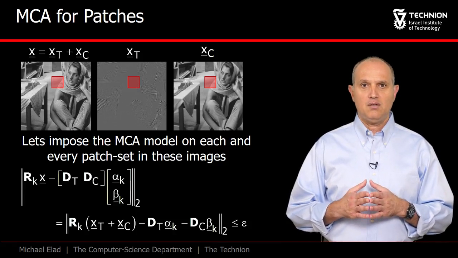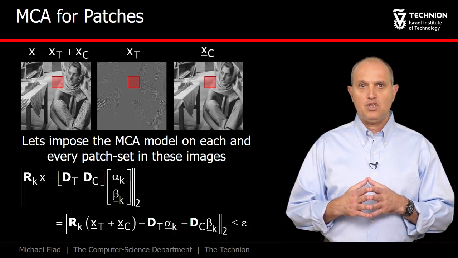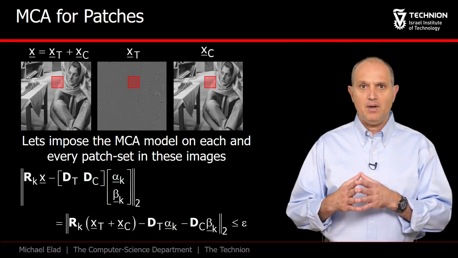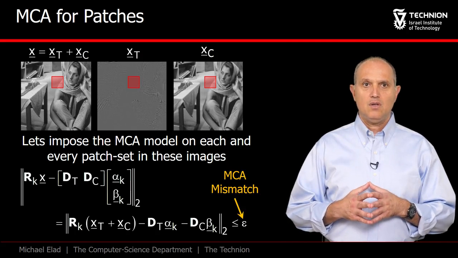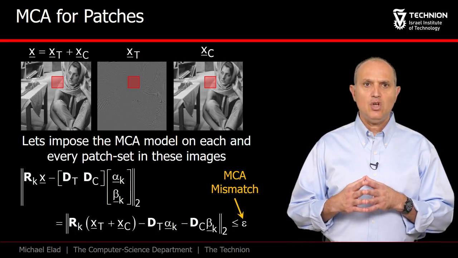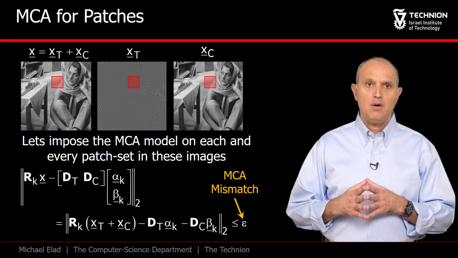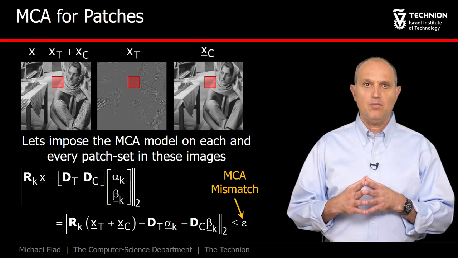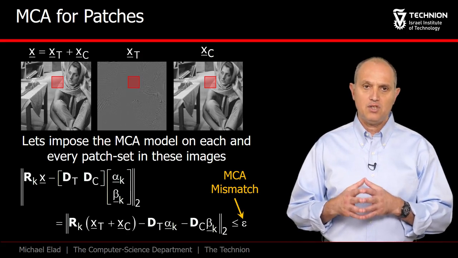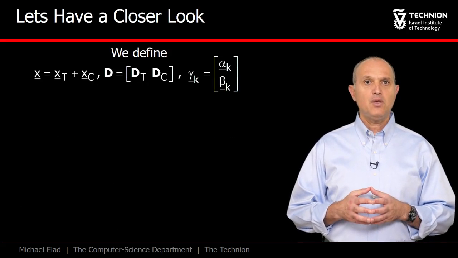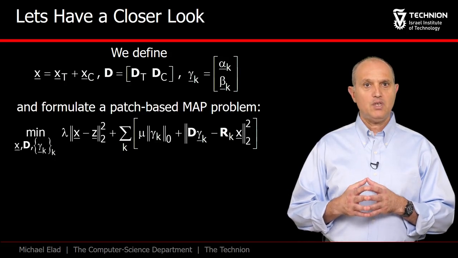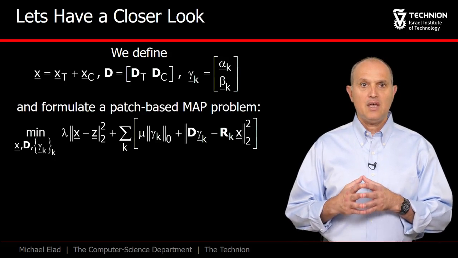Another way to write the expression is this, in which Xc and Xt replace the image X. The epsilon deviation is not an additive noise, as all the images we mention here are clean. Rather, this is the mismatch of the model, the error we allow in the separation. By using the following definitions, our separation problem can be written like this.